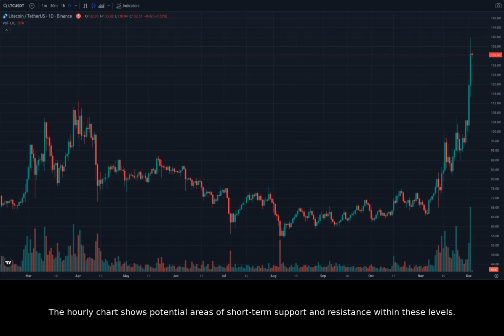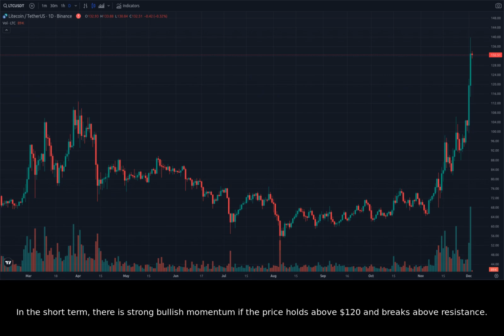The hourly chart shows potential areas of short-term support and resistance within these levels. The 15-minute chart shows potential entry and exit points for scalpers. The daily chart shows potential long-term support and resistance levels.